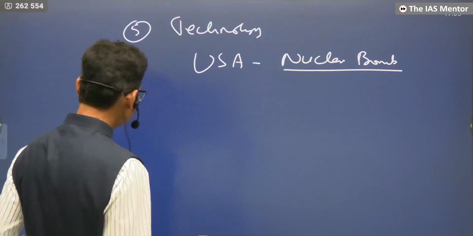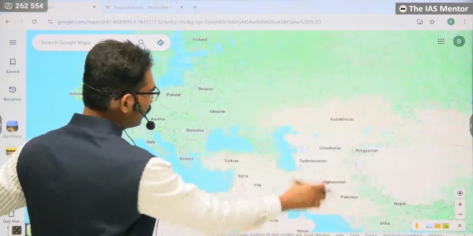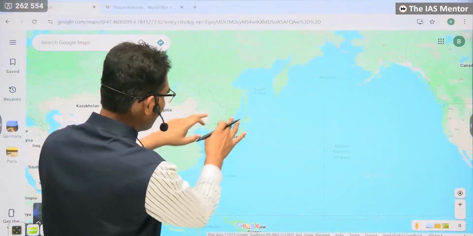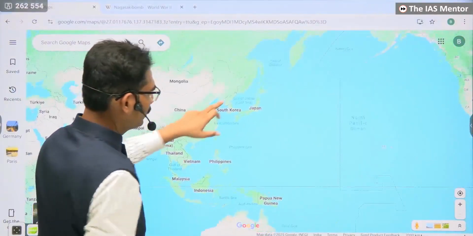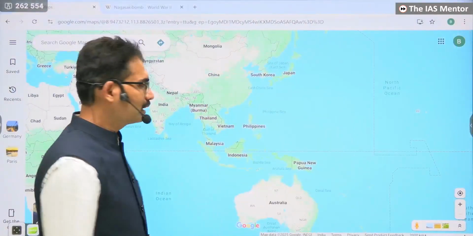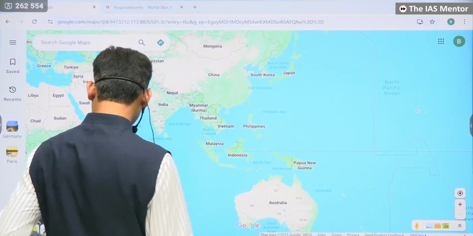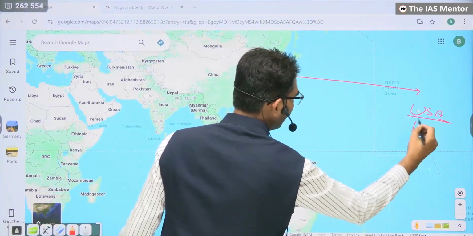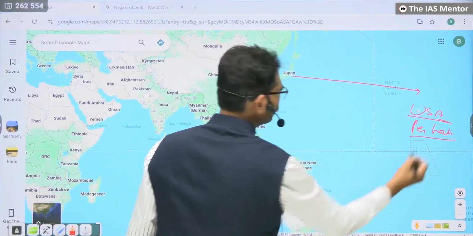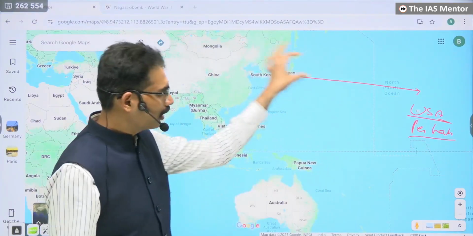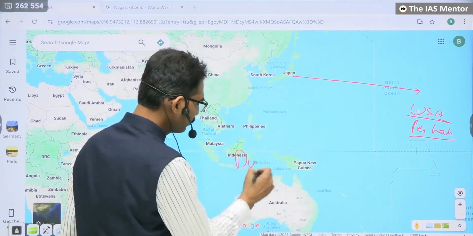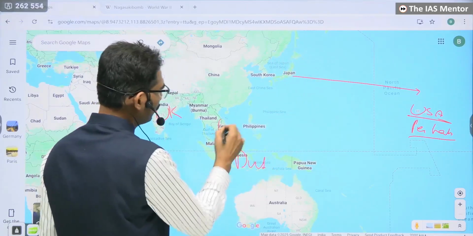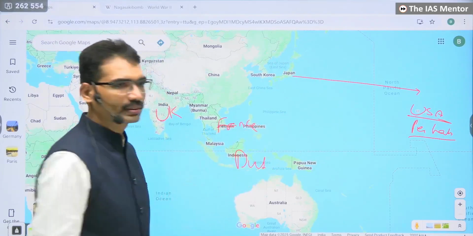When it comes to this side, in Europe, Germany and Italy were trying to capture as many lands as possible. When it comes to here, Japan was trying to capture all the territories in this area. In this struggle with the USA came Pearl Harbor. Already in this area were the Dutch, United Kingdom, France, Europeans.